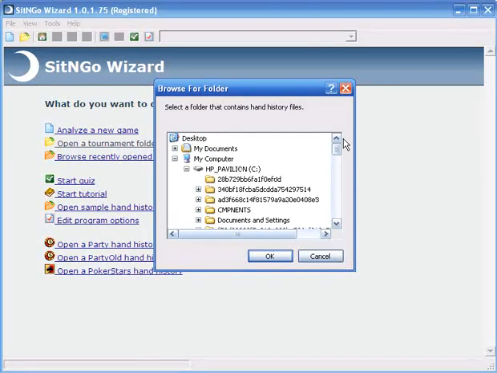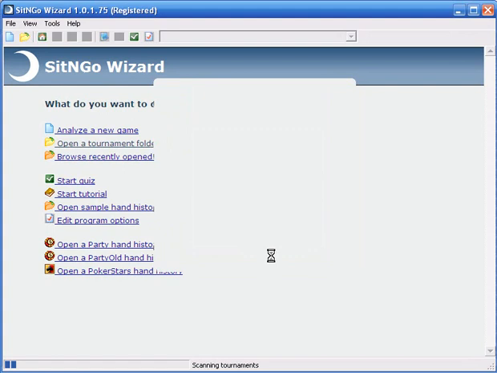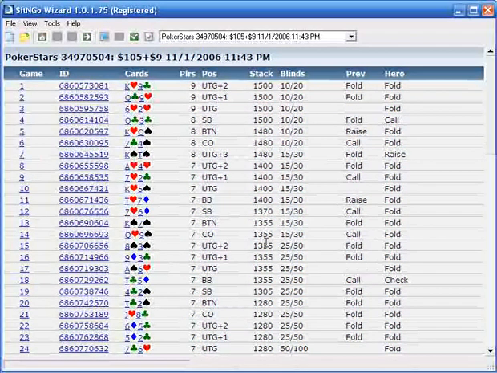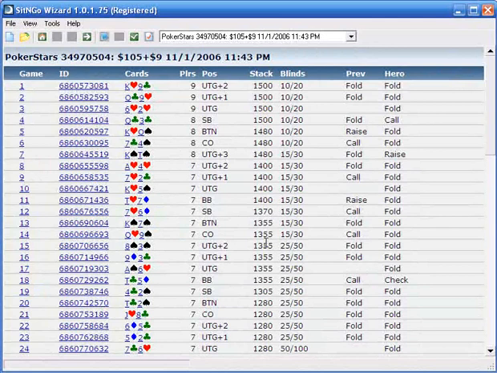And I'm going to take a look at some hand history I have saved for Stox Poker, so I'll pull those up, but this would be whichever directory you're normally putting your hand histories in. And again, PokerStars, Full Tilt, just about all the common sites will automatically save your hand histories onto your hard drive under Program Files, PokerStars, Full Tilt, whatever, and hand history would be the directory.